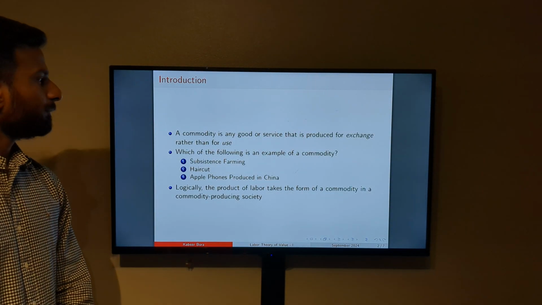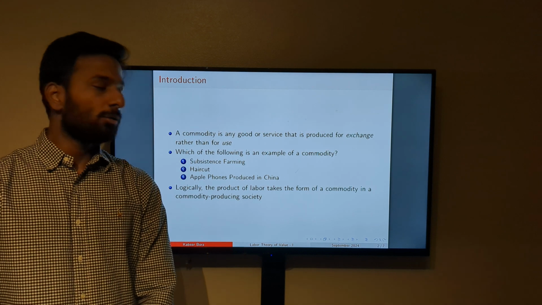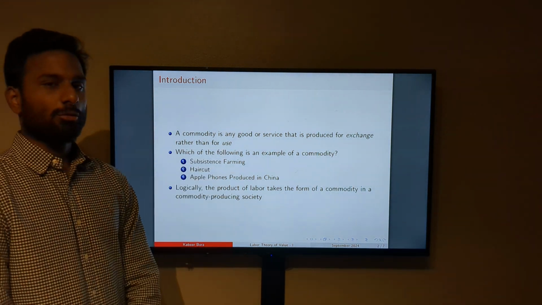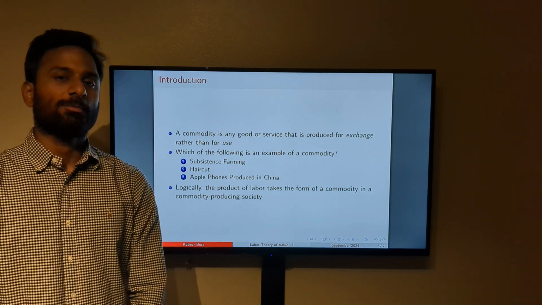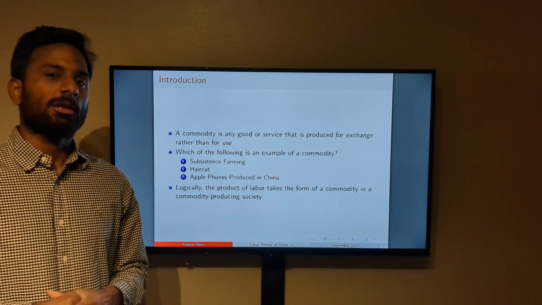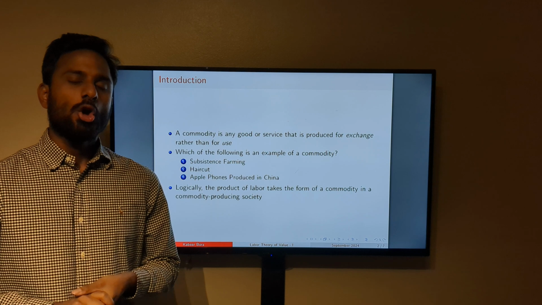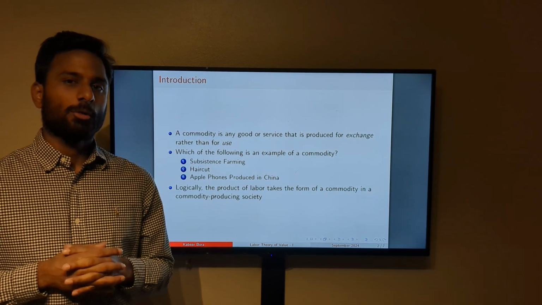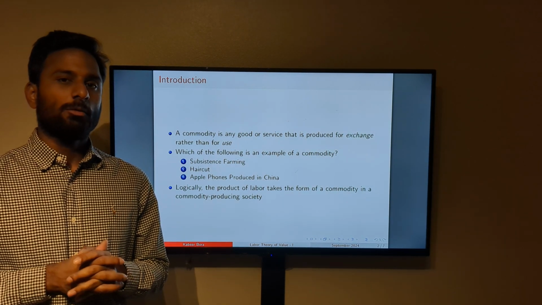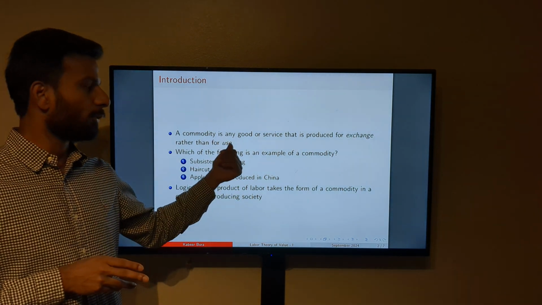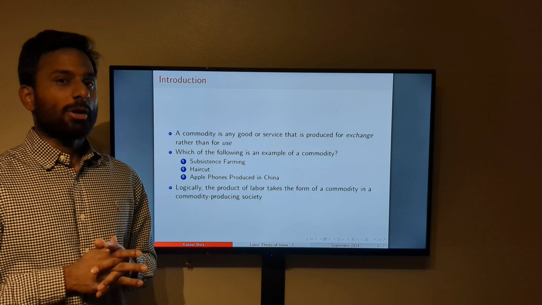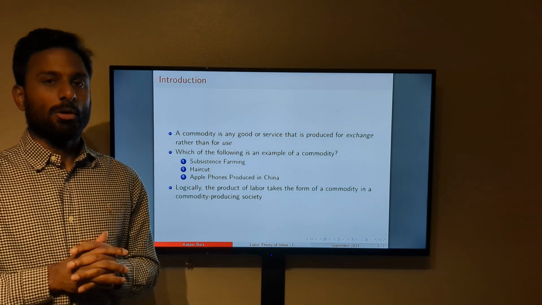So a commodity is any good or service that is produced for exchange rather than for use. So I will italicize two words here, use and exchange. Right? So these are very crucial to our understanding of a commodity. If a good or service is produced for your own personal consumption, then it becomes a good produced for your use. So it won't be called a commodity.